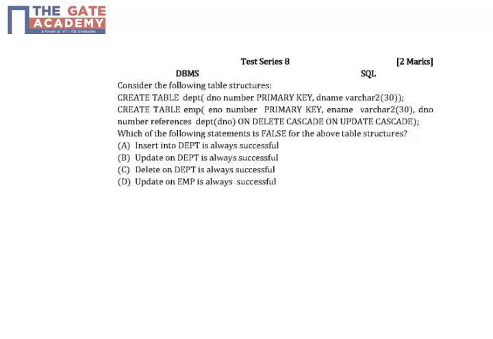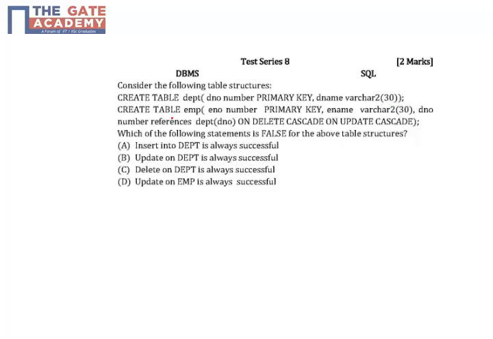The first one is create table with table department having two attributes, department number and department name. Department number is of type number and is a primary key for this table. Department name is of type varchar2 and has length 30.